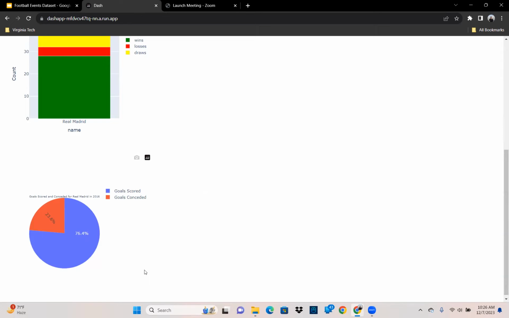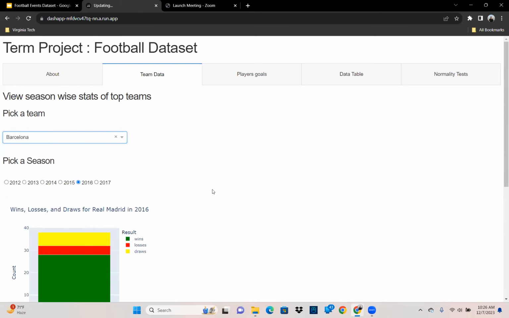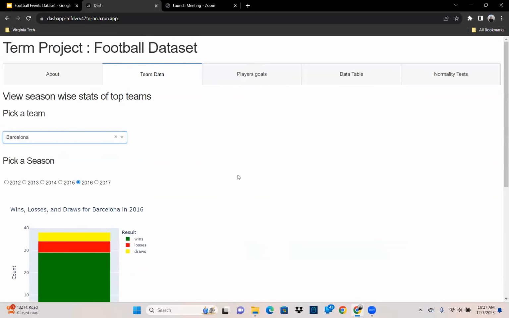Whereas this is the number of goals scored and conceded by Real Madrid in 2016. They scored 110 goals, whereas they only conceded 34 goals in that season. Similarly, we can just change the data points and view results for other teams as well and compare your favorite team to some of the other teams. As we can see, Barcelona had 112 goals and 29 conceded, and so on and so forth.